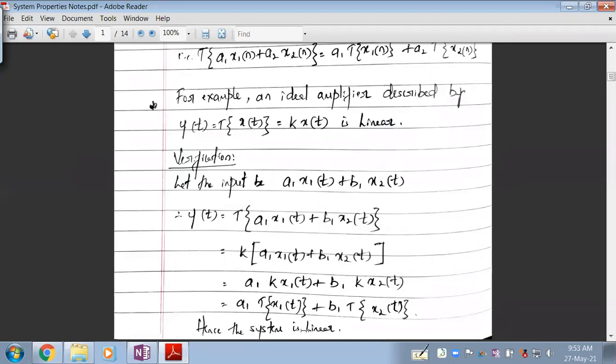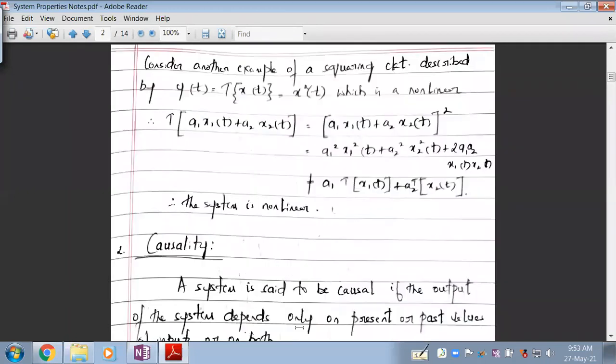Not in all the systems would this be possible. In the ideal amplifier, yes, if the input is this, we can express the output in this form. Let's understand that. If it is possible, then the system is linear. I repeat, if the transformation of an input in this form can be written like this, then the system can be called a linear system.